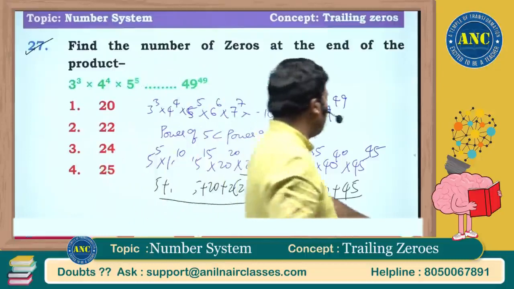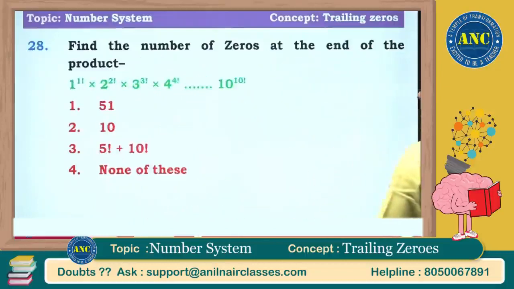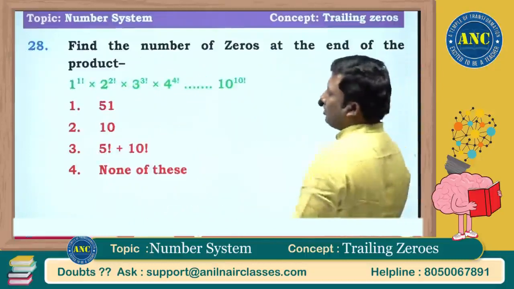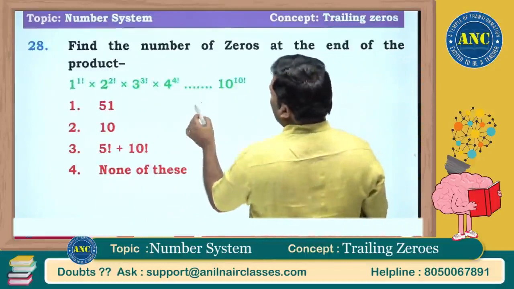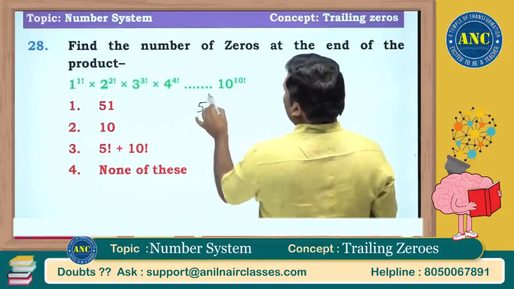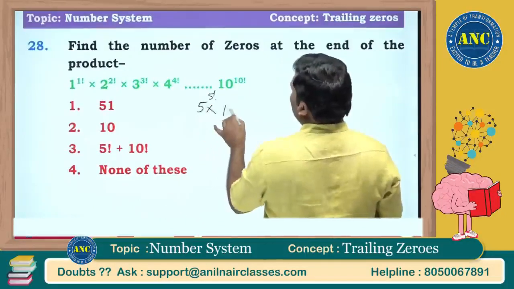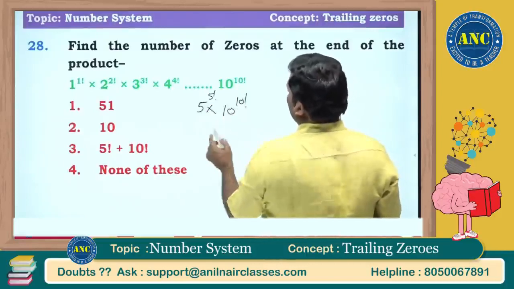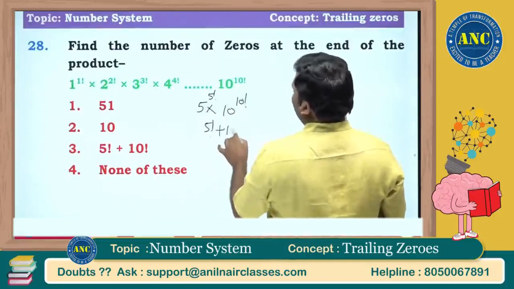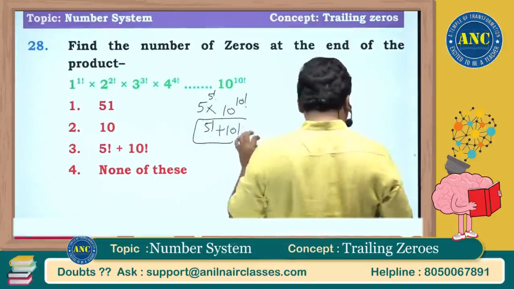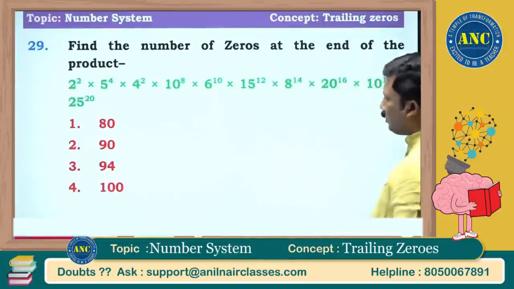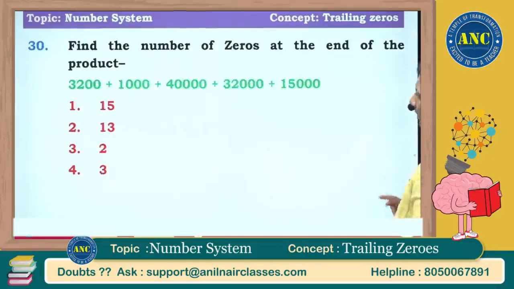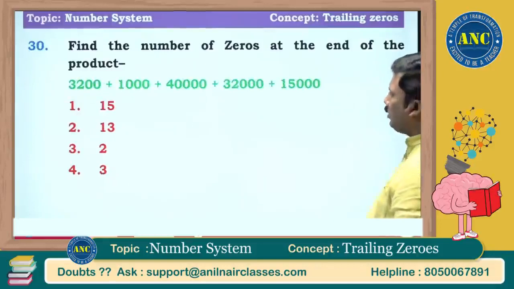27th question. This question we already did. It is 1 factorial. So the power of 5 only I am taking. 5 power 5 factorial into 10 power 10 factorial. Answer is 5 factorial plus 10 factorial. Typist, I'll speak to the typist. They have done a lot of repeated questions and some calculation mistakes.